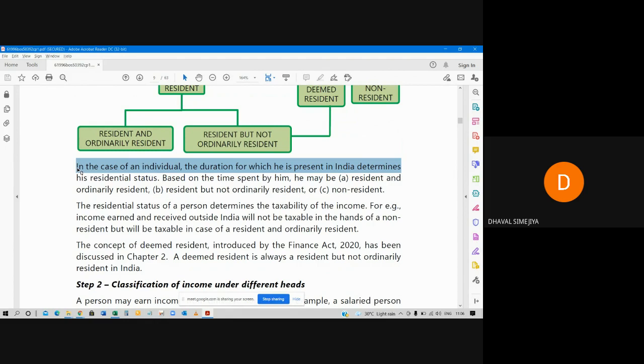Based on the time spent, he may be resident and ordinarily resident, resident but not ordinarily resident, or non-resident. So you have to remember these three terms, A, B and C.